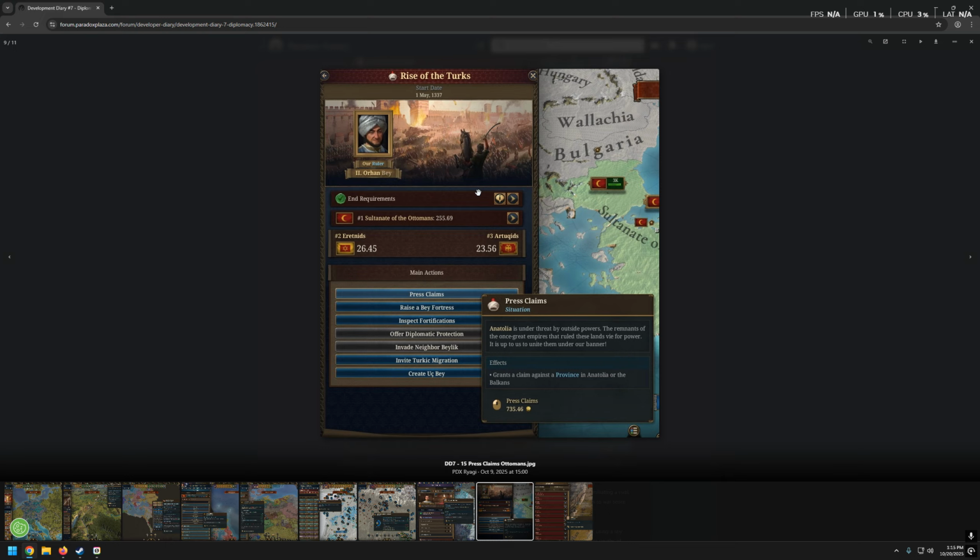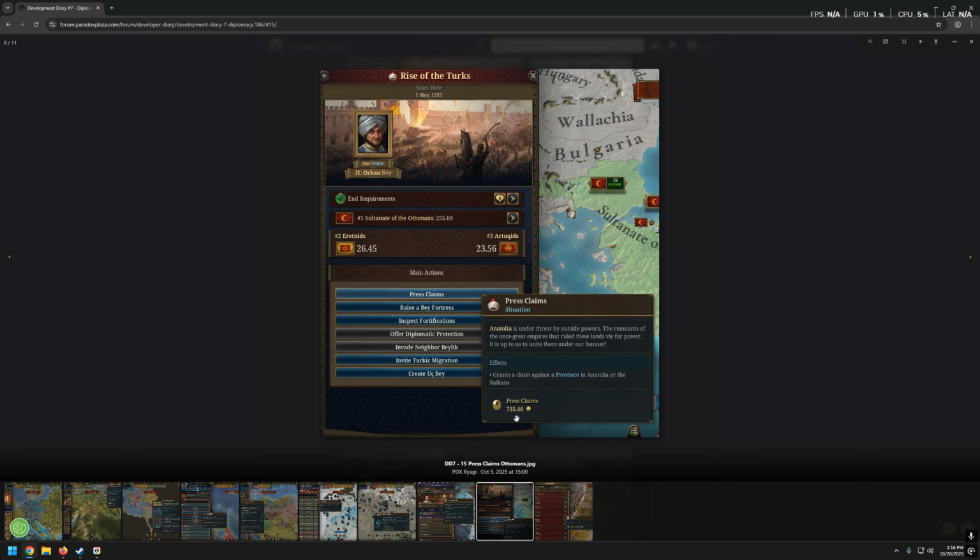So, Rise of the Turks, that's some kind of event. It's 1337, by the way. And what's that? Main actions: press claims, raise a bay fortress, inspect fortifications, invite Turkic migration, create Ukbe. Have no idea what that is. Press claims. Anatolia is under threat by outside powers, the remnants of the once great empires that ruled these lands, for power. It is up to us to unite them under our banner. And grants a claim against the province in Anatolia or the Balkans. Fair enough.